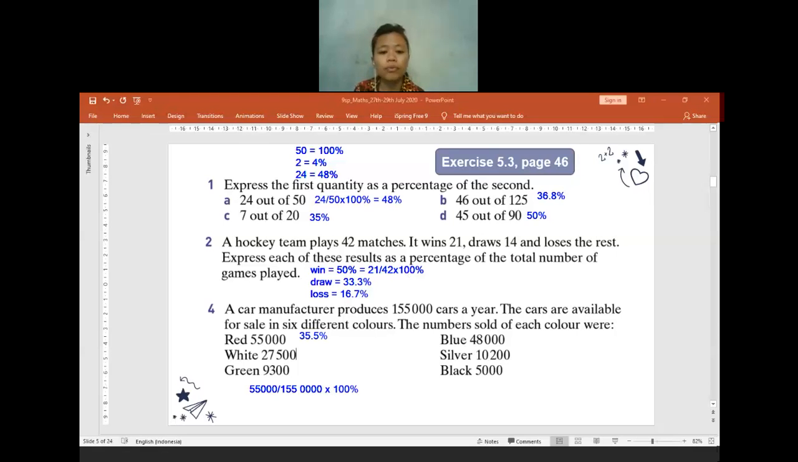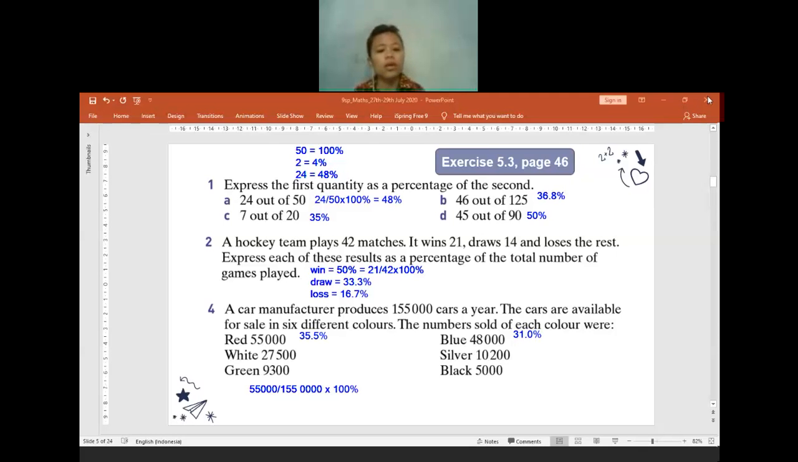Okay, then I will move to the blue color. How many percent is the blue color? 31.0. Okay, is there anyone who got a different answer here? You can use a calculator. Is there anyone who is confused? No? Okay, if no one asks me through the chat box, and also no one is unmuting themselves, so I think all of you have no confusion.